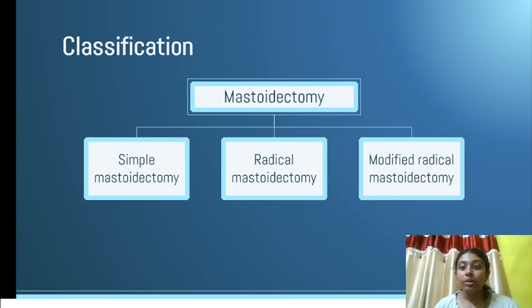Third is our modified radical mastectomy. In case of modified radical mastectomy, it's the same as a radical mastectomy, but the only difference is we are not disturbing any structures. That is the mesotympanic membrane, we are not at all disturbing. So hearing loss is not present in this case.